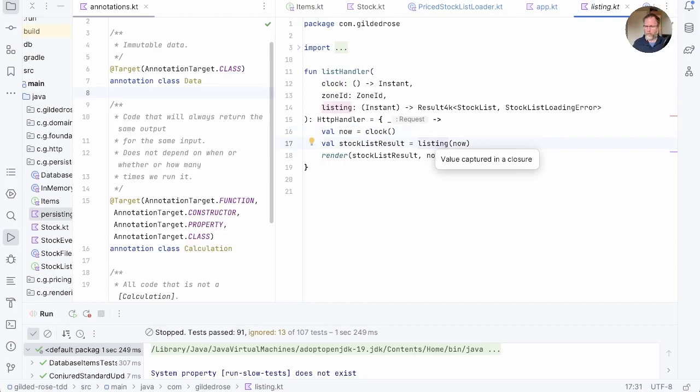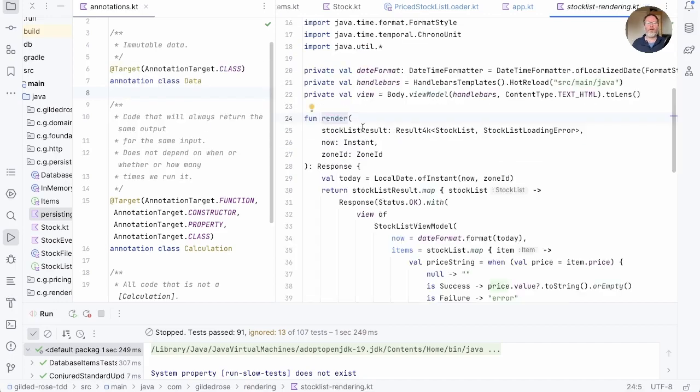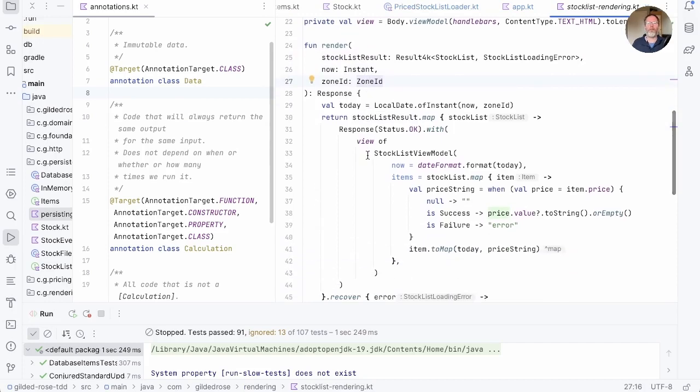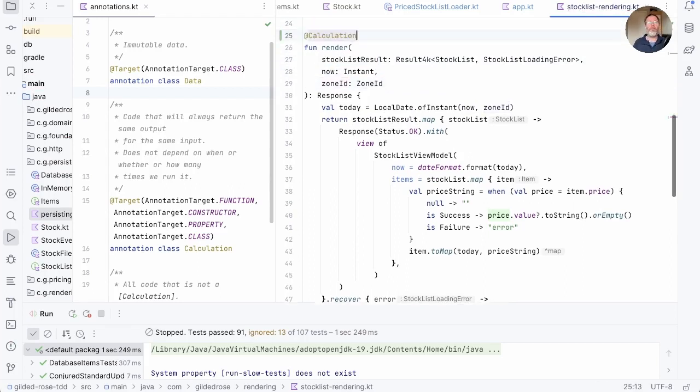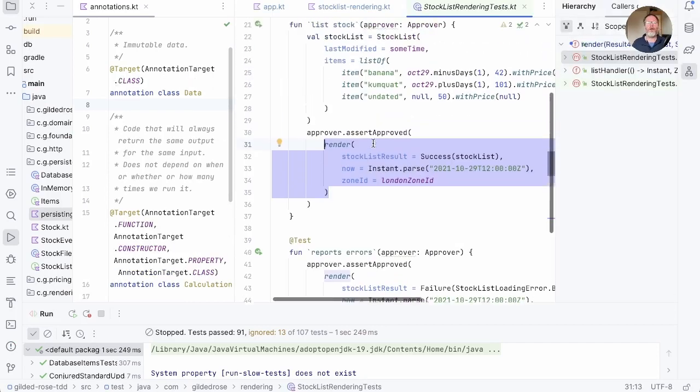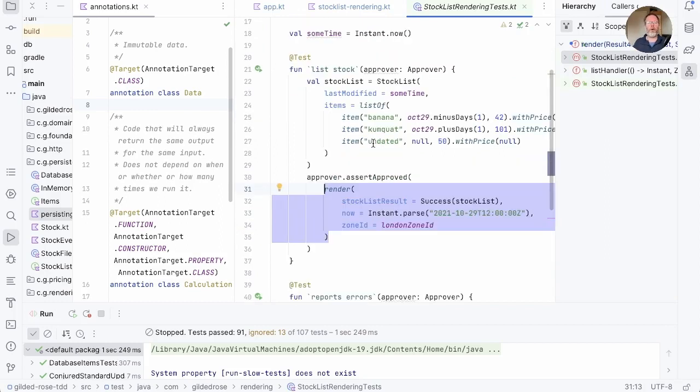Render, however, is a function that takes data and data and data, and everything that it does is a calculation. It calculates what the HTML should be, and for a given time that we're passing in, and a given stock list result that we're passing in, and a given zone ID will always return the same result. So this is helpfully a calculation. And that's one of the reasons that rendering was so easy to test. In our rendering tests here, we didn't have to set up a mock clock or write things into disk. We just created the inputs into our render function, call it, and assert something on the result that we get back.